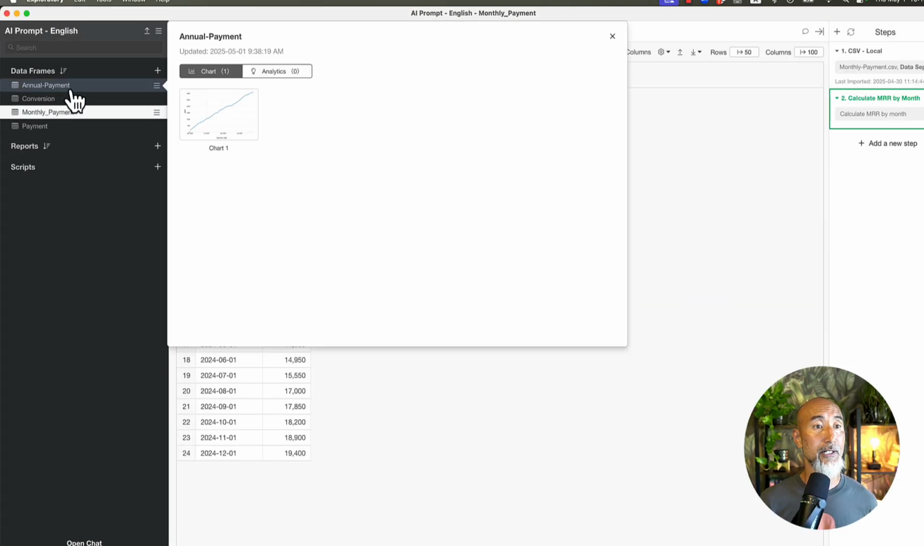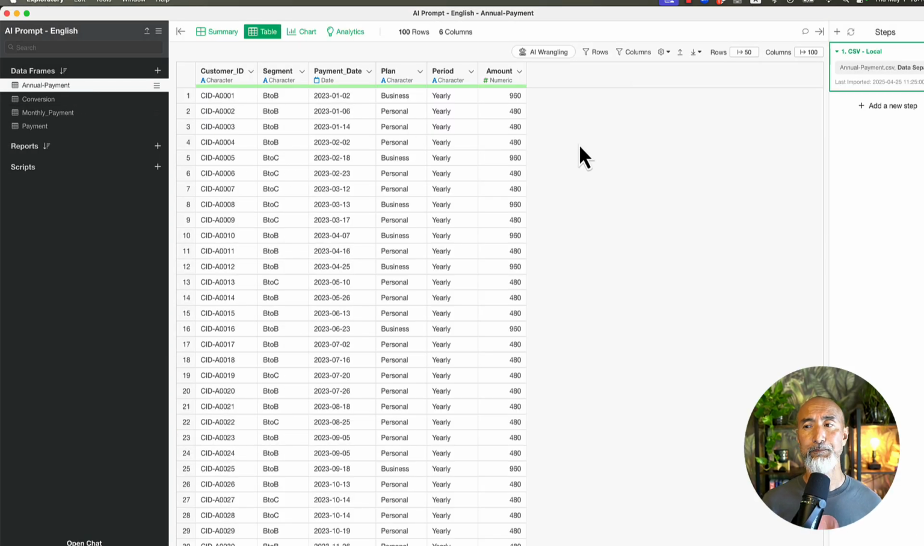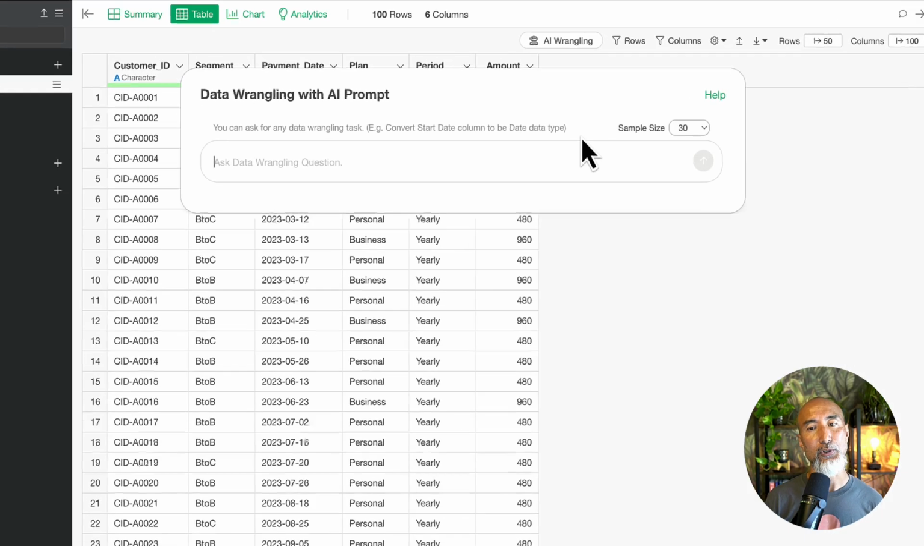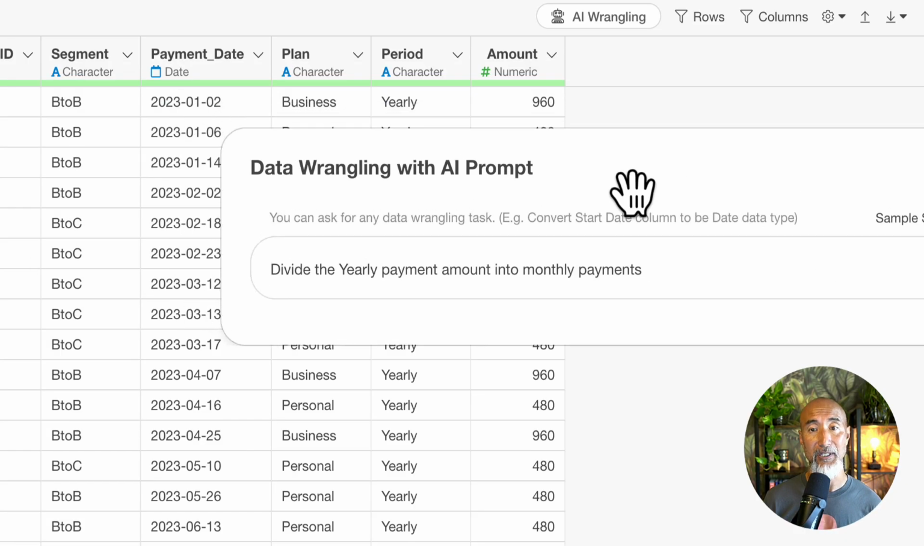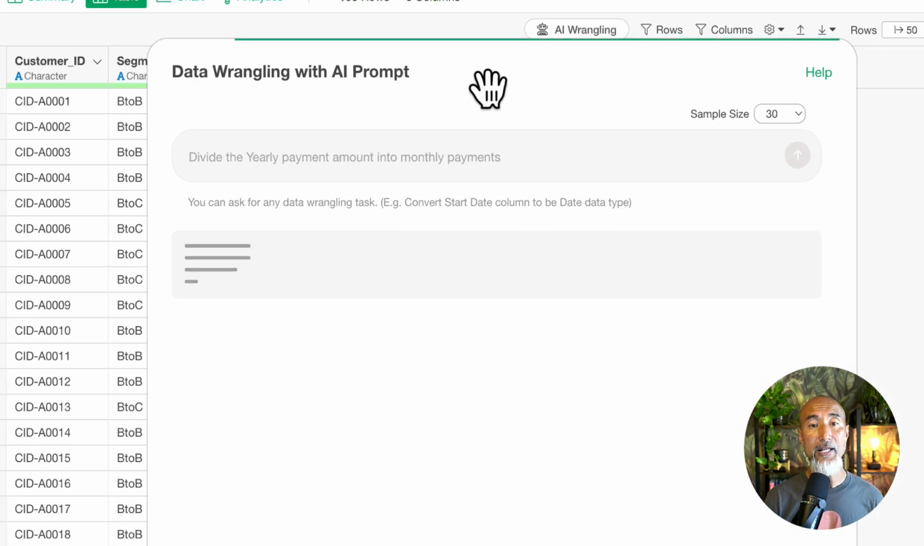So let's take a look. Here I have annual payment data. Okay, so in this one all the customers pay yearly, and you don't have to separate. Sometimes you have the data in a single table, and then you can use the same thing I'm going to do from now. But here, I just wanted to keep it simple so that you can see how that calculation is done. Okay, so I'm going to open the data wrangling with AI prompt with the shortcut key. And then what I want to do is divide the yearly payment amount into monthly payments. Then I just hit the enter key,